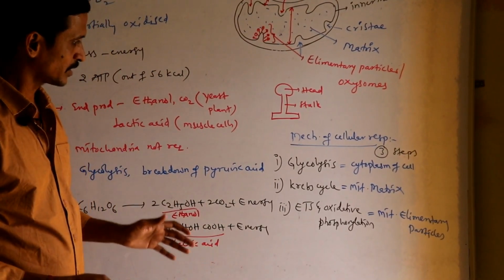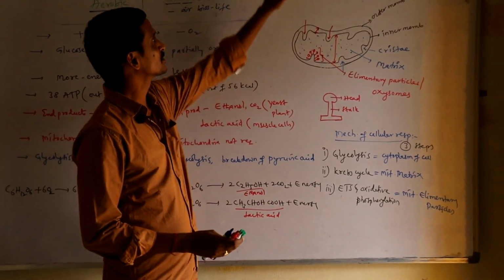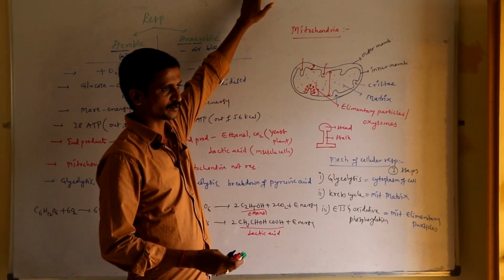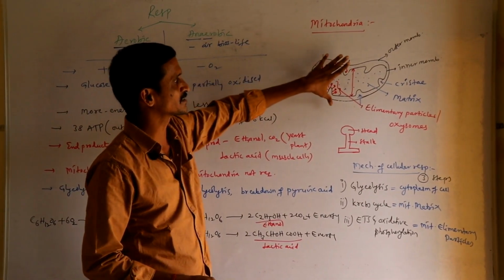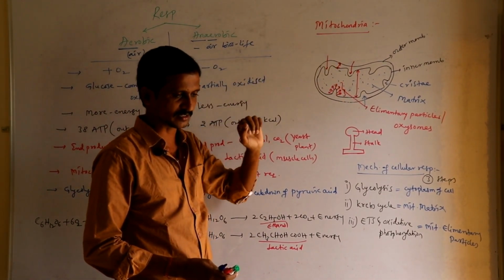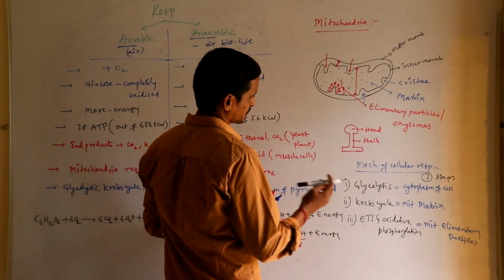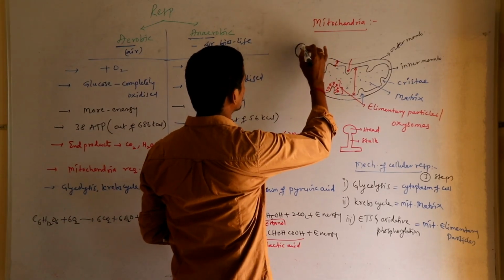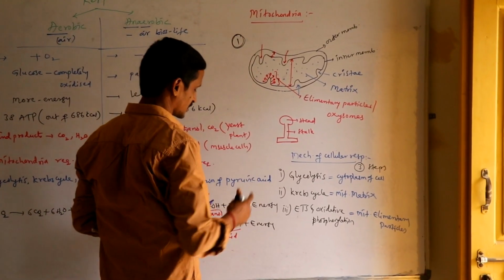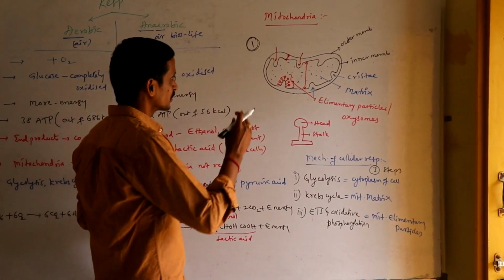If you assume this whiteboard as a cell, this is the cell membrane. For example, when you assume like that, and if this is the cytoplasm, and this is one cell organelle, that is mitochondria. Let us assume like that. Then you see the first step, that is glycolysis, is seen here. This is in the cytoplasm, glycolysis occurs, right? And you will get some end products.